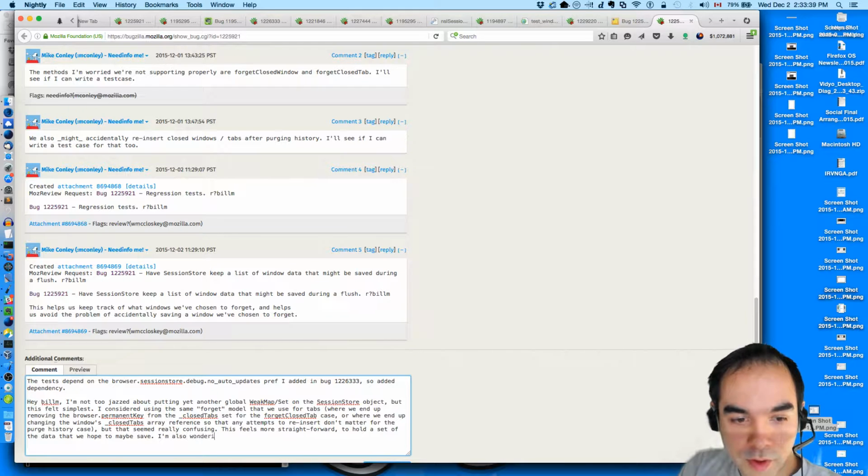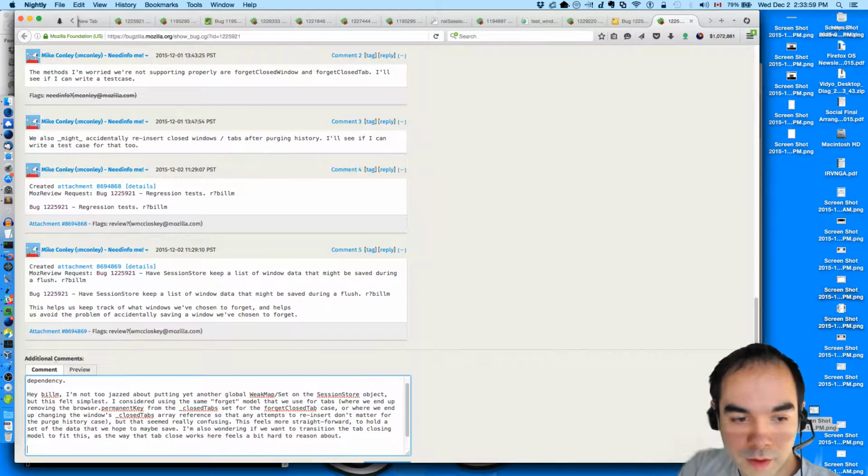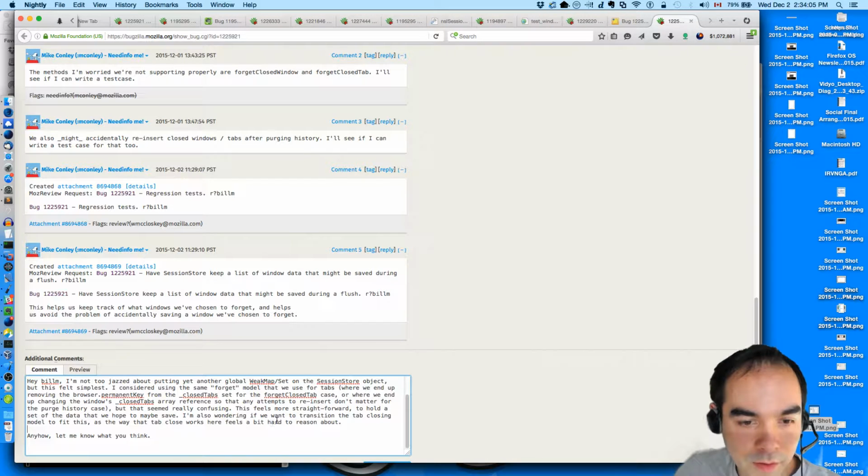I'm also wondering if we want to transition the tab closing model to fit this. The way that tab close works here wasn't immediately obvious for the purge history case.